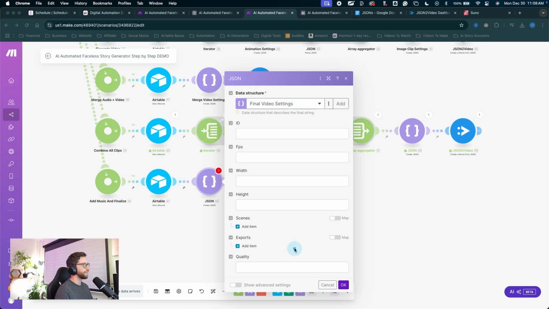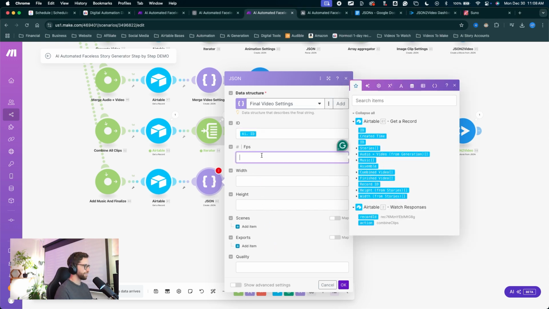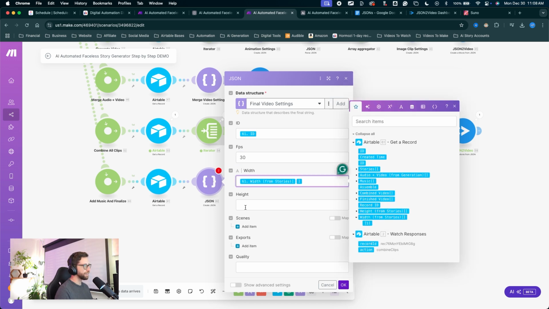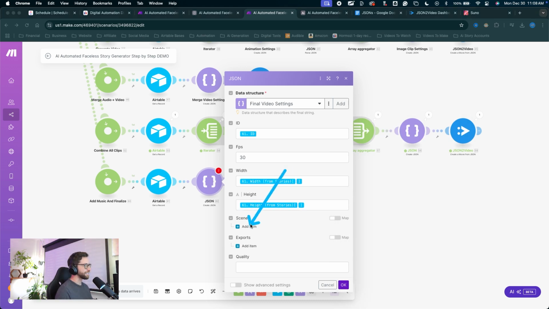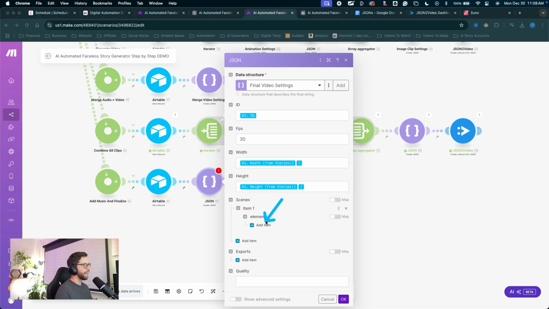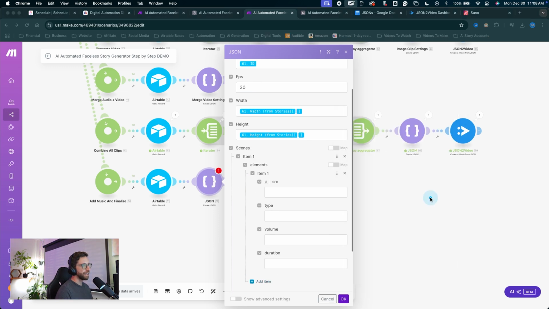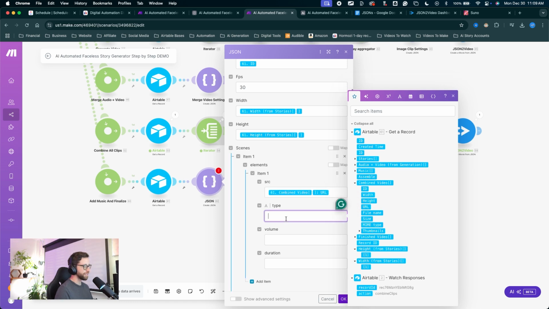Before I forget, let's go ahead, follow along, filling this one out for the ID. It's the ID for frames per second. It's 30. Width, we'll drop down that, choose the width. For height, we'll drop down that and choose the height. For scenes, let's add item. Item 1, add item under elements. For the source, this will be the combined video. Drop this down, URL. For the type, it's video.